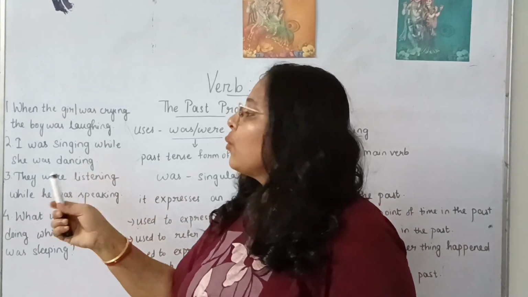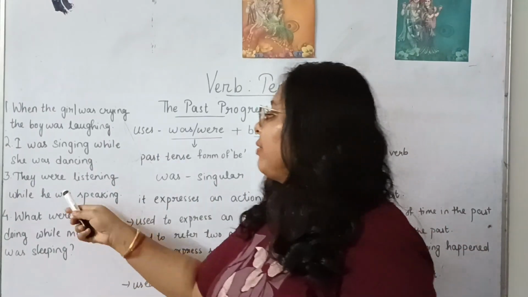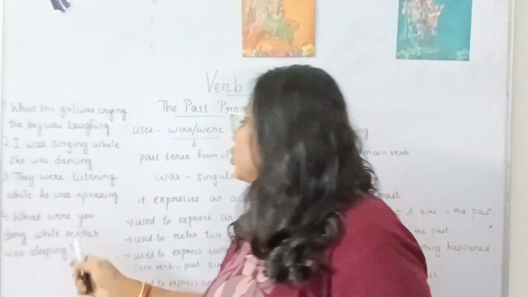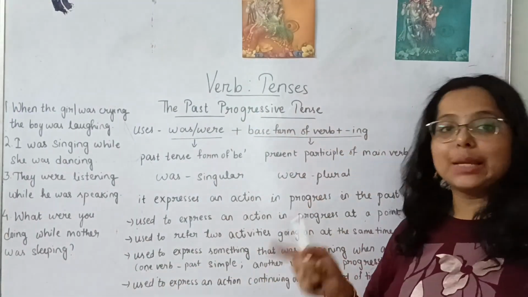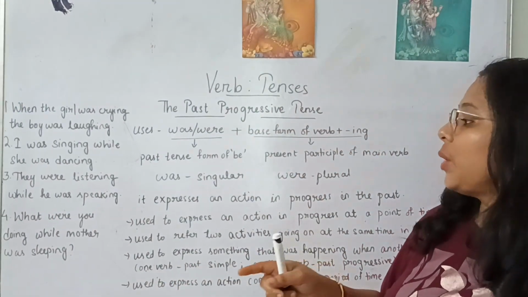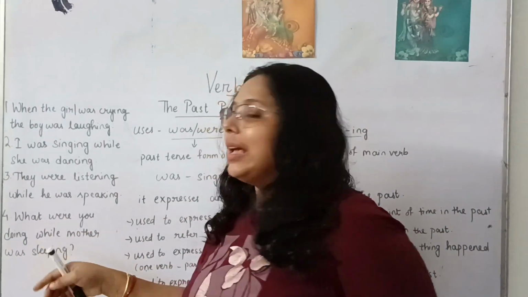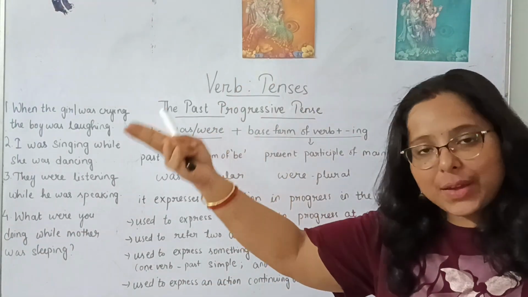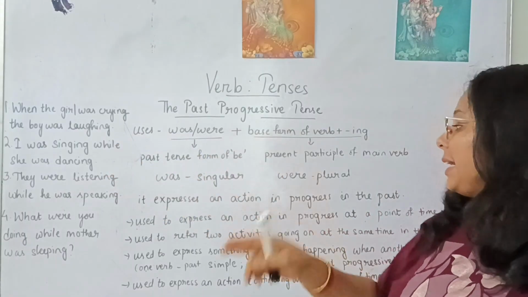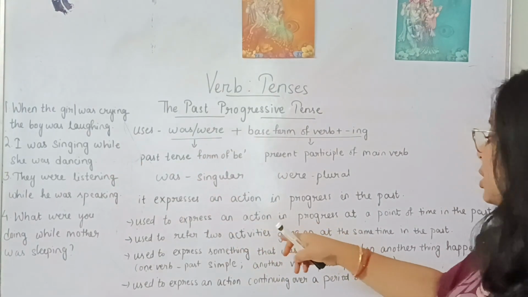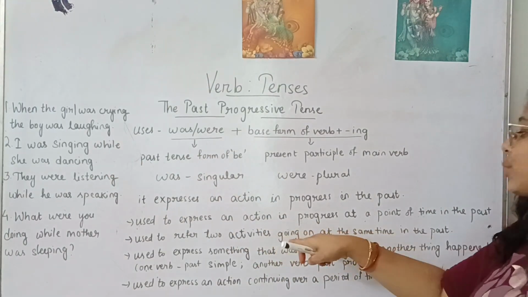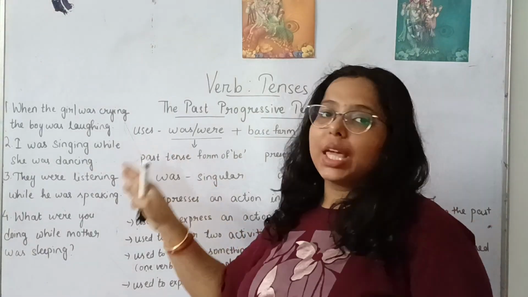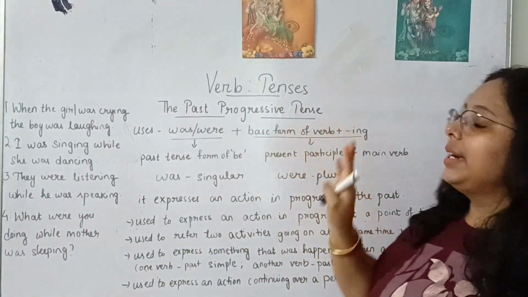So, I was singing while she was dancing. They were listening while he was speaking. What were you doing while mother was sleeping? Okay, even in a question you can ask, what were you doing while mother was sleeping? So these statements show that two activities were going on in the past, and that too, the actions were in progress, right? Activities going on at the same time in the past is where we can use the past progressive tense. Clear?